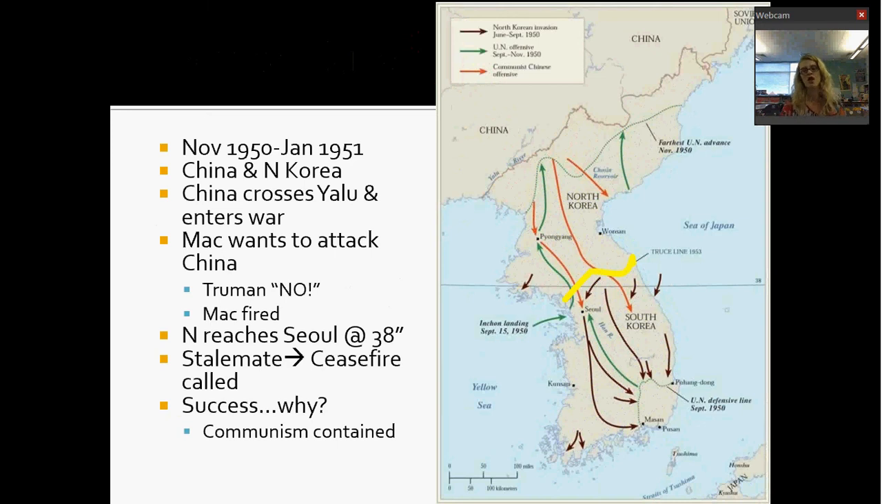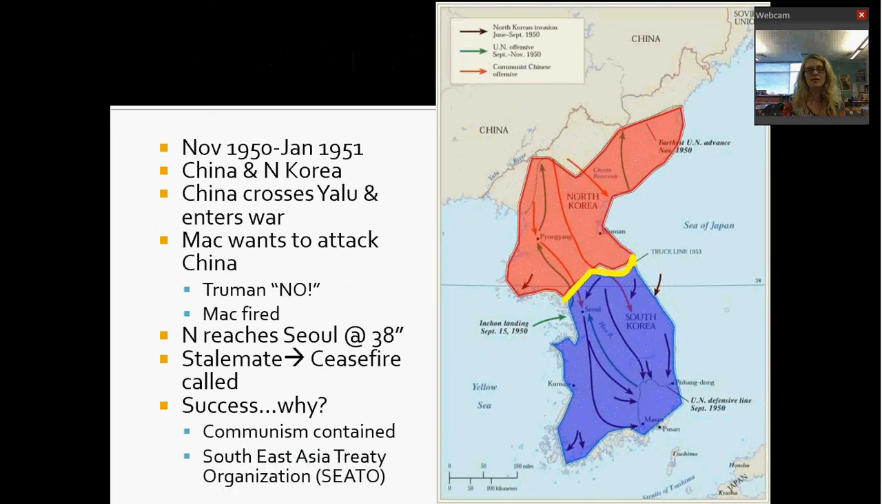1953, the official truce is signed, and we organize a treaty organization called SEATO, which is the Southeast Asian Treaty Organization. And the war ends exactly where it began, with communism in the north and capitalism and democracy in the south. To this day, Korea is still divided into two countries, with communism in the north and democracy and capitalism in the south.